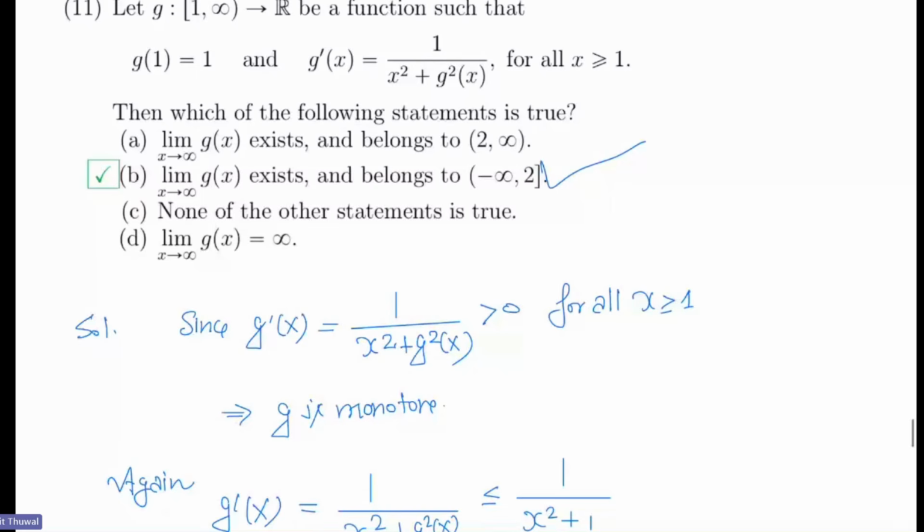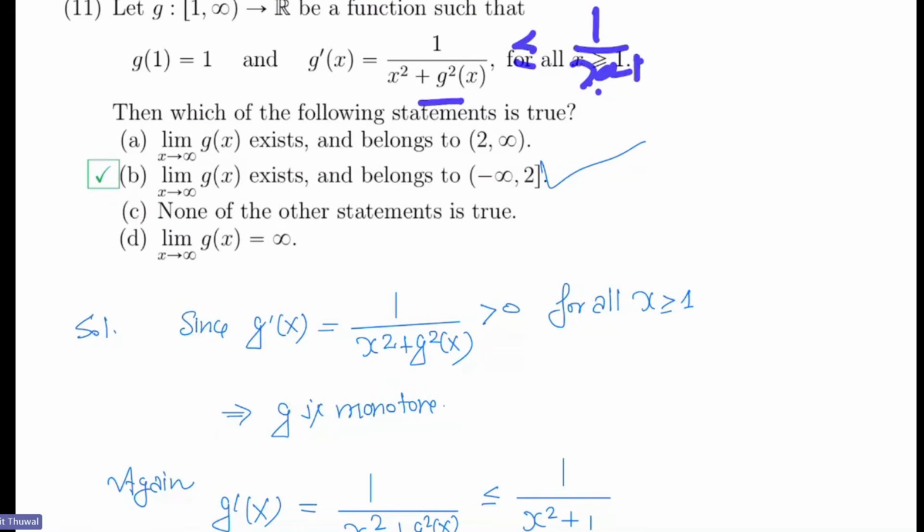Now your mind must say that, okay, it means the limit exists either infinitely or finitely. When finitely? When it is bounded. But how can I find the bound? Okay, so I can integrate g dash x. But how can I integrate, because I don't know g square x. But this must be less than or equal to 1 plus x square. Like that, should I integrate 1 by x square? Yes, you can integrate, but you will get some bound which may be 2. I think in this case you will get the bound 2, okay?